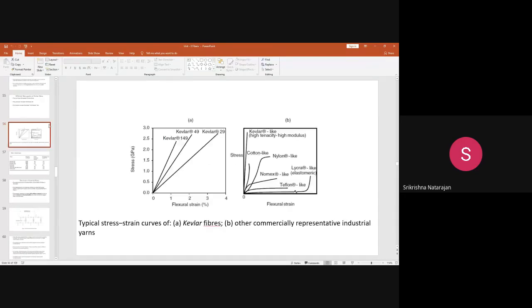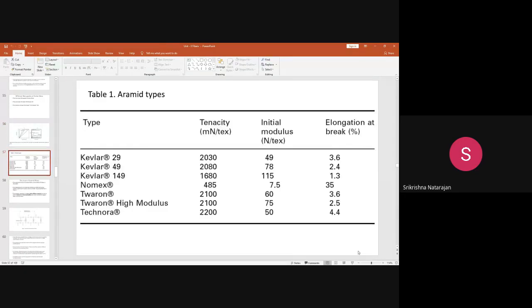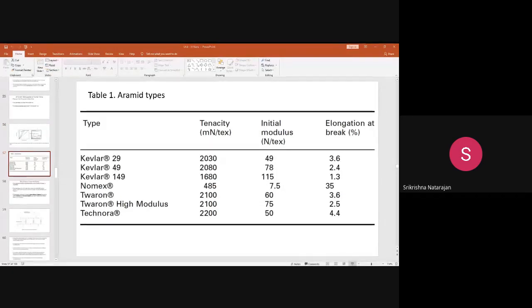Then we will continue our lecture, which we were speaking. I was speaking about these Kevlar fibers, the different fiber grades of Kevlar and their tenacity, modulus and elongation at break, how it is important and how the tenacity and the modulus differ with respect to the fiber grade when you compare it with meta-oriented fibers like Nomex. Okay, that I hope you have understood.